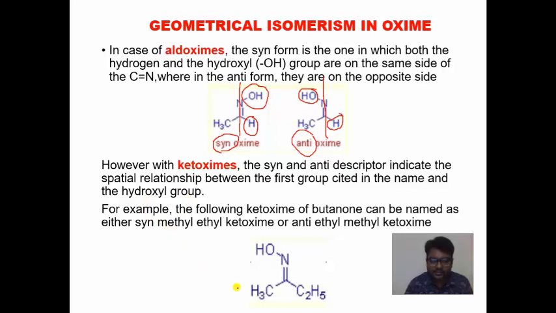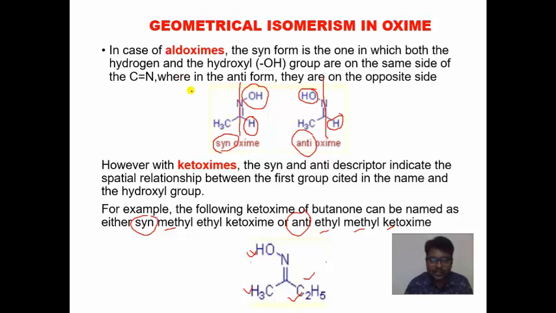For example, if methyl and hydroxy groups are on the same side of the double bond, you can say it is a syn methyl ethyl ketoxime. If you represent it with respect to the ethyl group, ethyl and hydroxy group are on opposite sides, so it is an anti-ethyl methyl ketoxime. So it is very easy to remember.